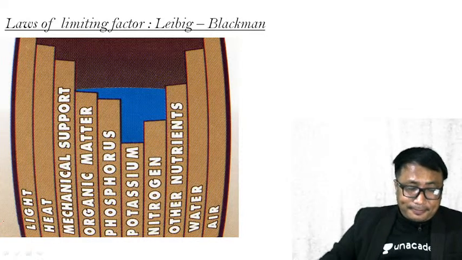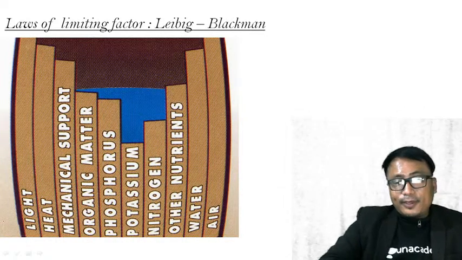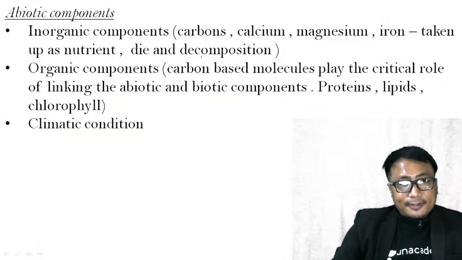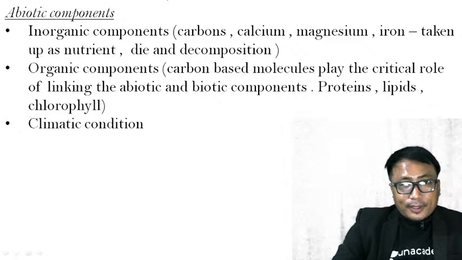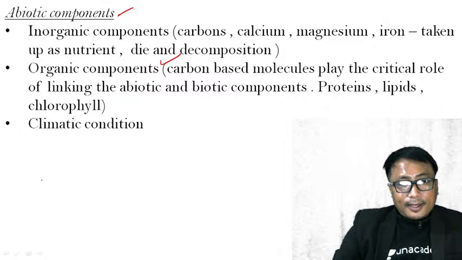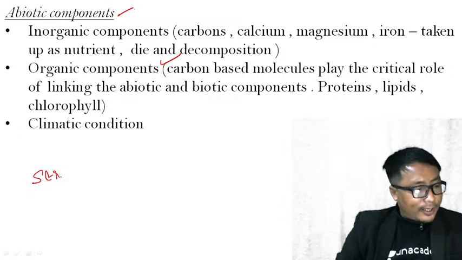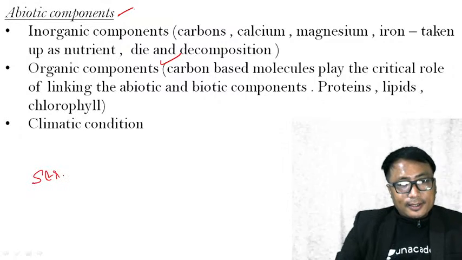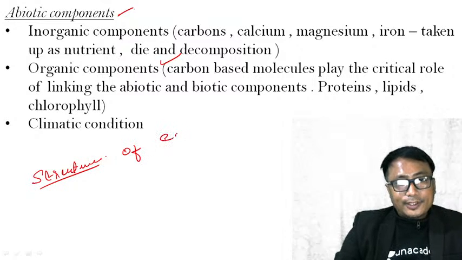You see here, yesterday we have already discussed regarding the abiotic component. Remember, we are discussing the structure. Always remember the base on which we are discussing: structure of ecosystem.